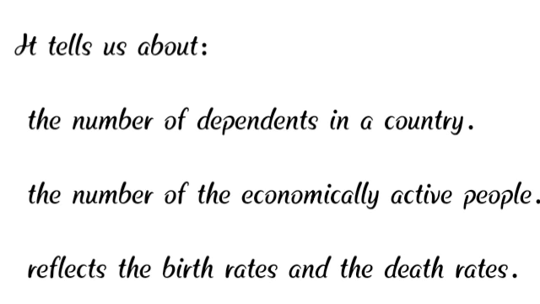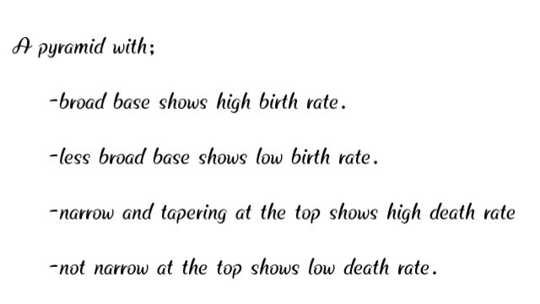Secondly, it will give the number of economically active people, which means the second group, the adults. How many people are working, how much percentage of the population is earning money. That kind of analysis is also possible through the population pyramid. And thirdly, it reflects the birth rate and death rate. A pyramid with a broad base shows a high birth rate, which means many children are being born in a particular year. It will be more clear when I show a picture.